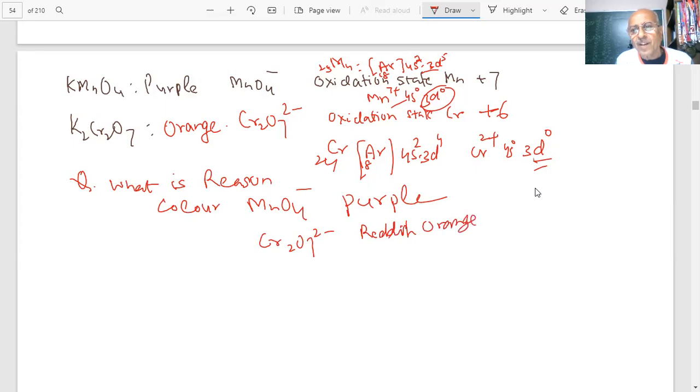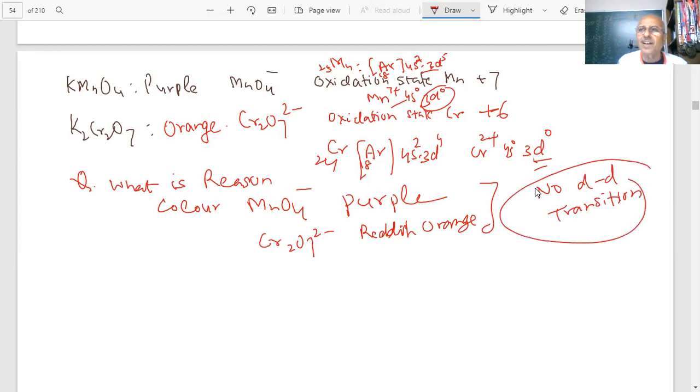How do you explain the color of these compounds? Earlier you were told the color of transition elements is due to d-d transition, but there is no electron for d-d transition in these compounds. Still they are highly colored.